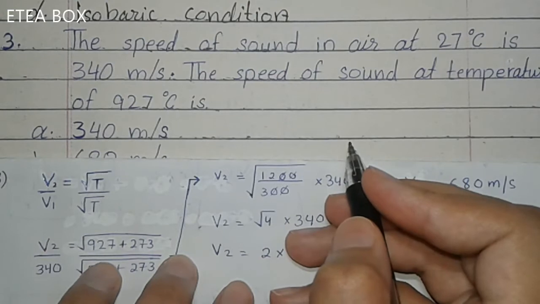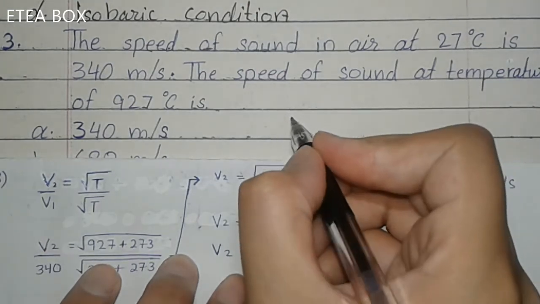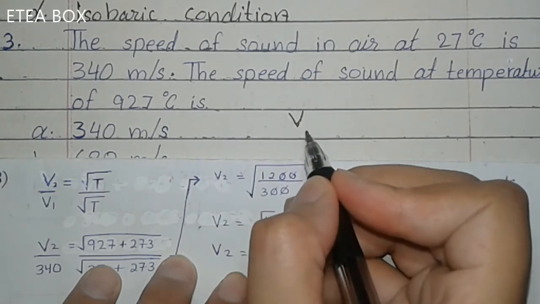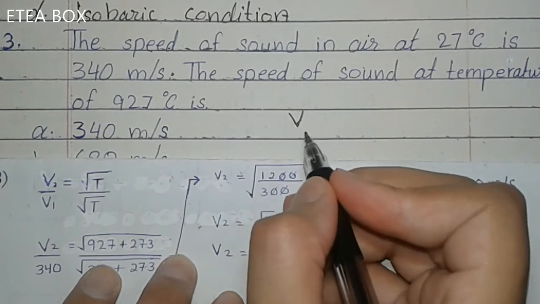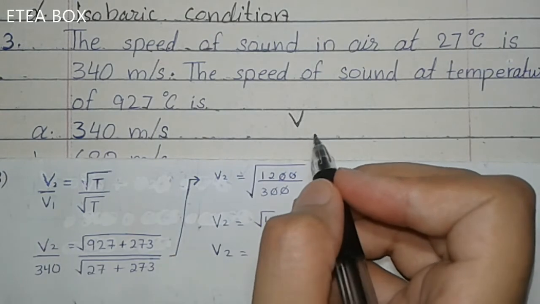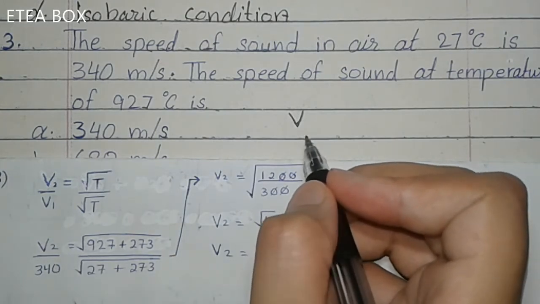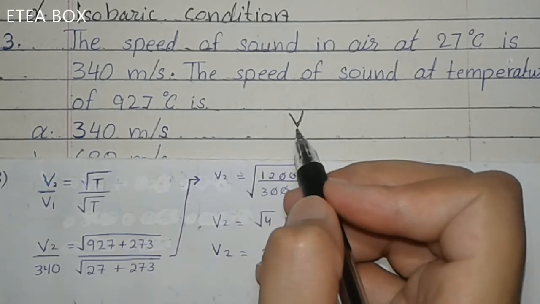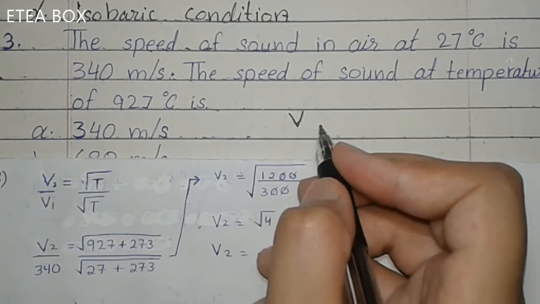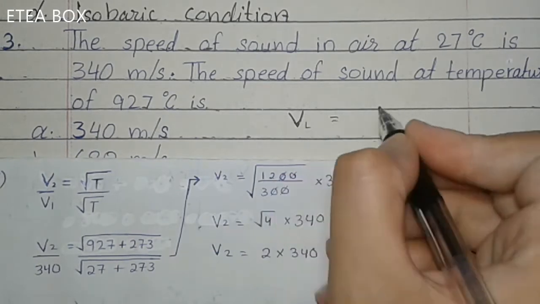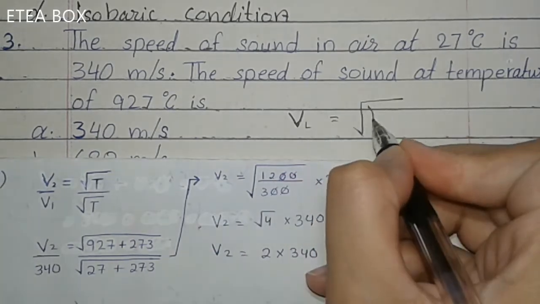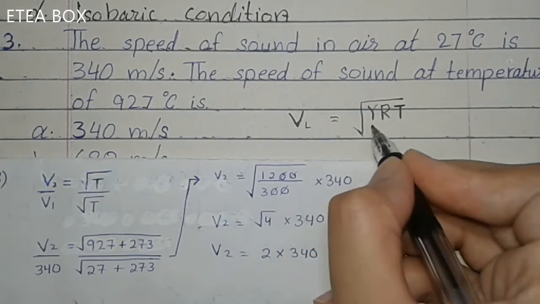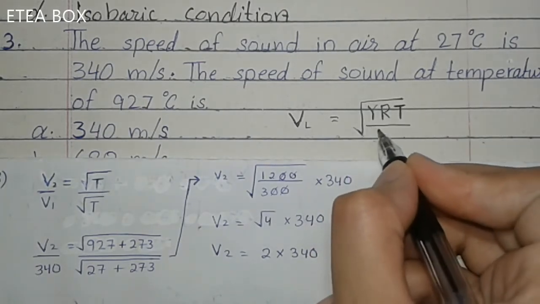For longitudinal waves, the formula for the speed of sound is different. In the previous MCQ, we found the speed of waves in the case of a transverse wave, not sound. In the previous MCQ we found the speed of transverse waves, but now we know that sound is a longitudinal wave. So in this case the formula is different. Here it is square root of gamma R T over M. Here T is the temperature and M is the mass.